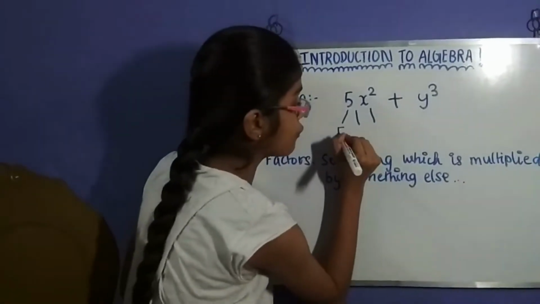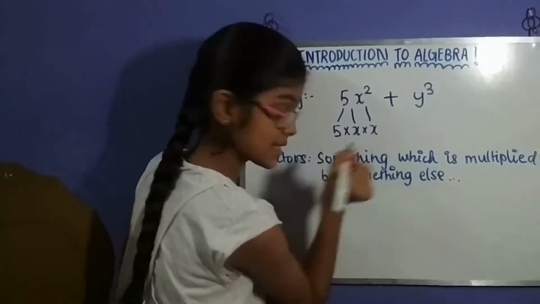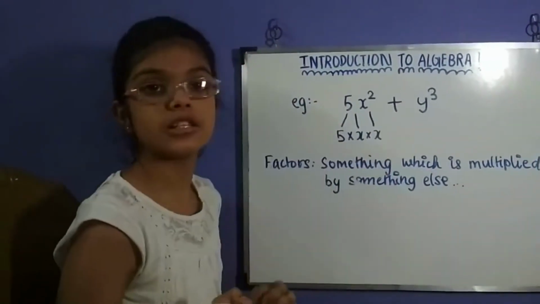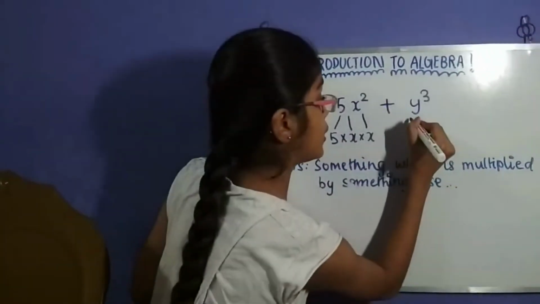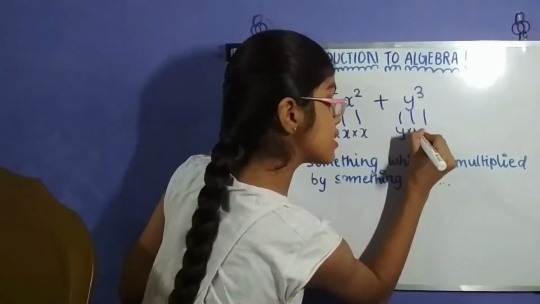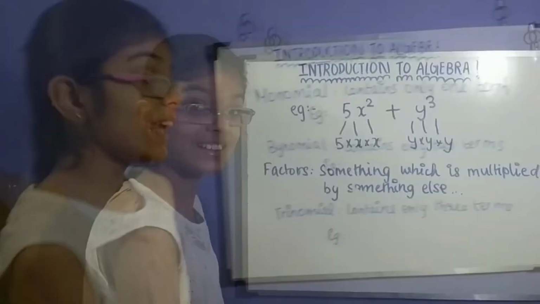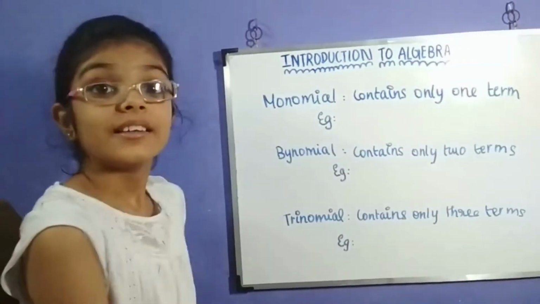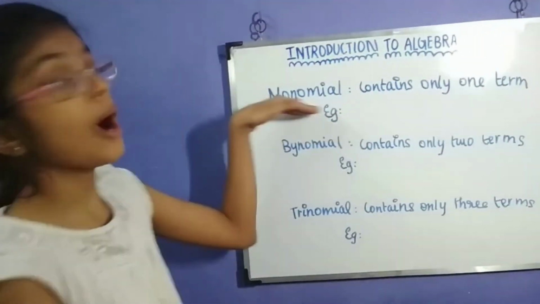So 5 times x times x will be the factors of 5x squared. And here it will be y times y times y. Wasn't that easy?